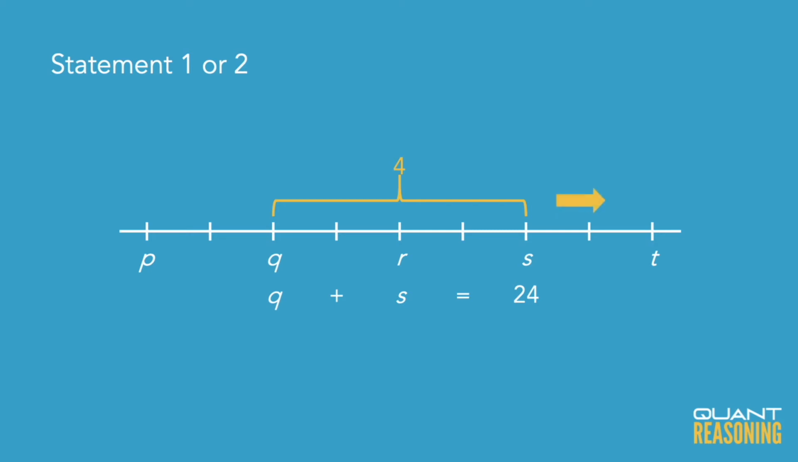If you were to move them up the number line, their sum would get bigger. If you move them down the number line, the sum would get smaller. So there can only be one place on the number line where Q and S could be if their sum is 24. Similarly with statement 2, right?